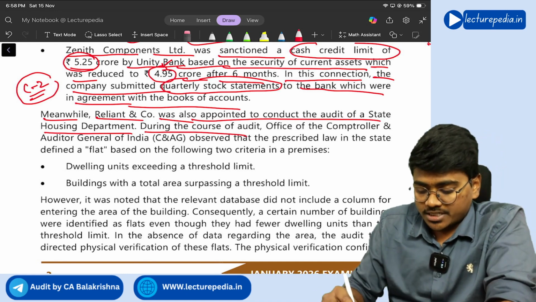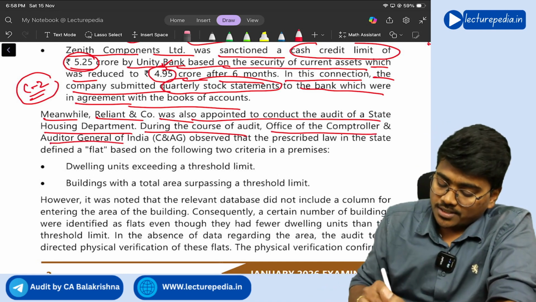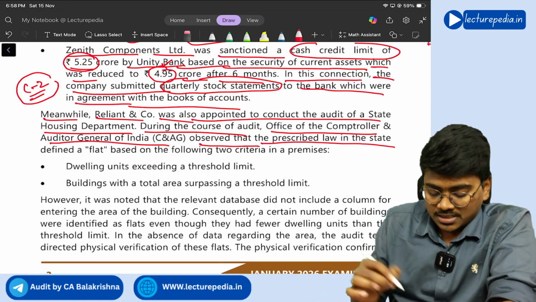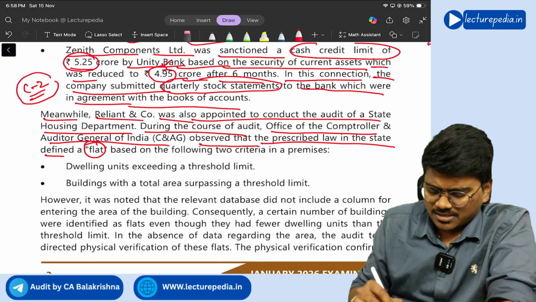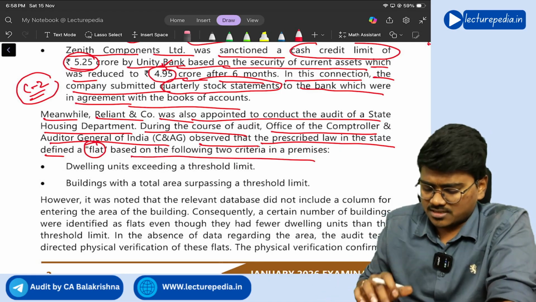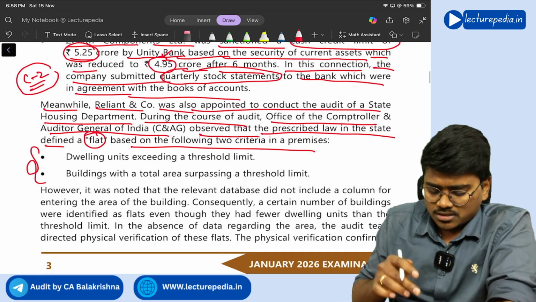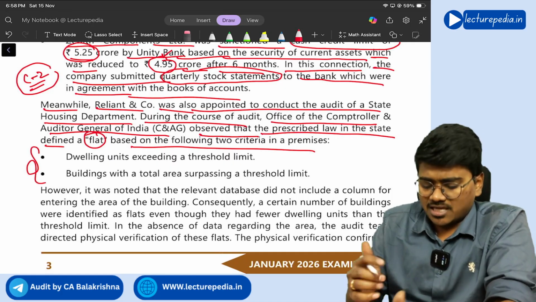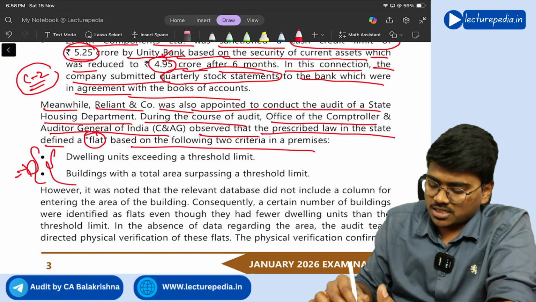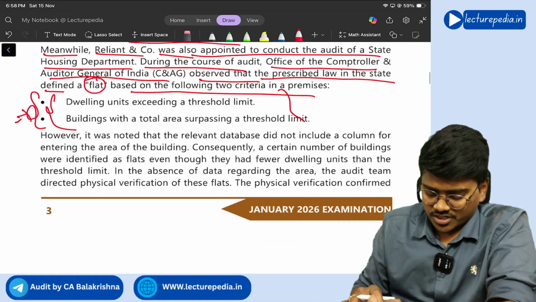Next, meanwhile, Reliant and Co was also appointed to conduct the audit of the State Housing Department. During the course of audit, the Office of the Comptroller and Auditor General of India observed that the prescribed law in the state defined a flat based on the following 2 criteria. Okay, see, this is unnecessary discussion. They haven't asked any MCQ on this particular point. You just see what is meant by flat as per the given definition.